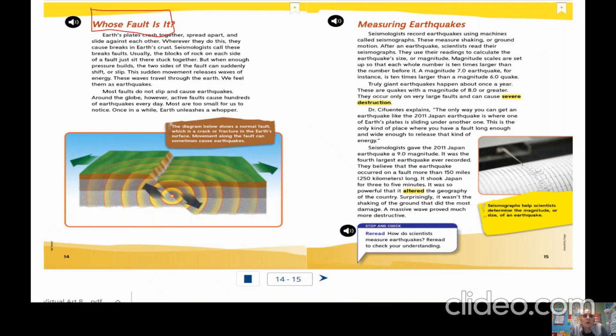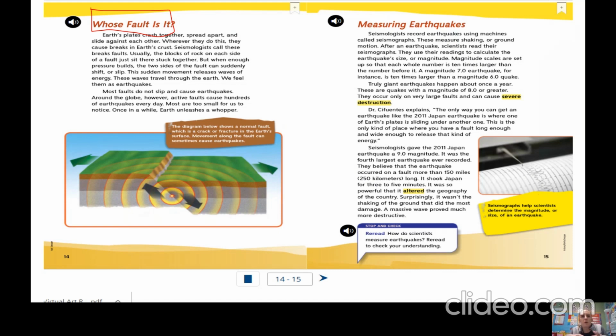These waves travel through the earth. We feel them as earthquakes. Most faults do not slip and cause earthquakes. Around the globe, however, active faults cause hundreds of earthquakes every day. Most are too small for us to notice. Once in a while, Earth unleashes a whopper.